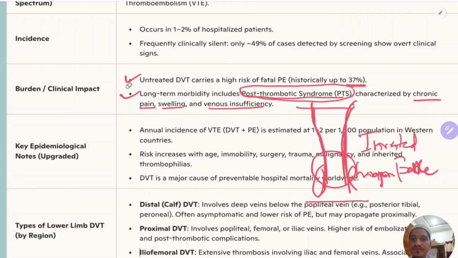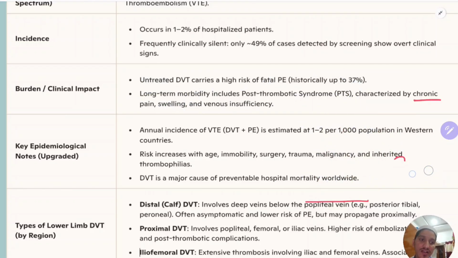This is also seen in patients with varicose veins, superficial vein thrombosis. So remember one basic thing: the venous system of the limbs can be divided into two.